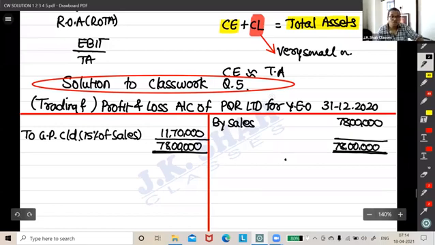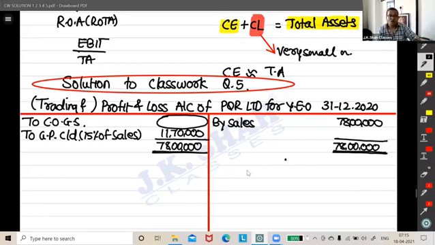Correct. So the balancing figure would be what? Cost of goods sold. Correct. What is cost of goods sold and how much? 66 lakh 30,000.